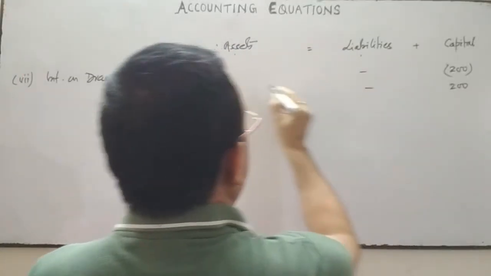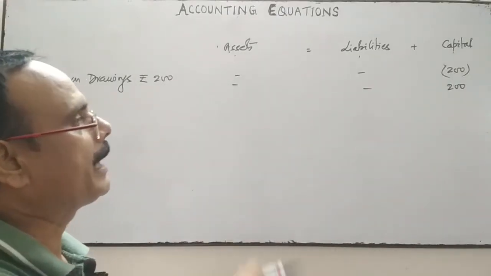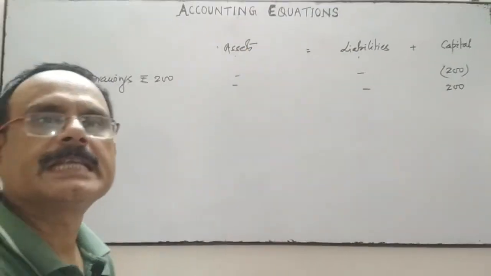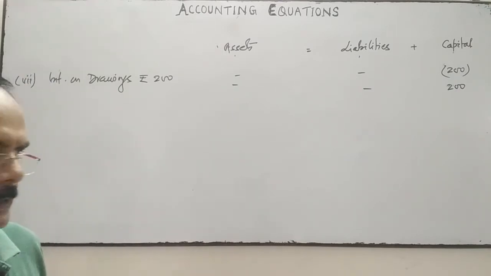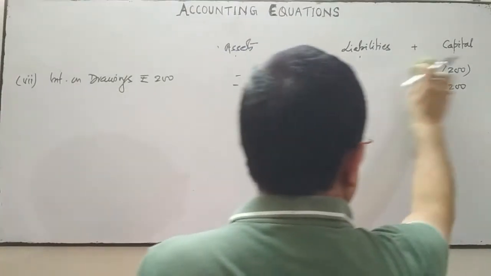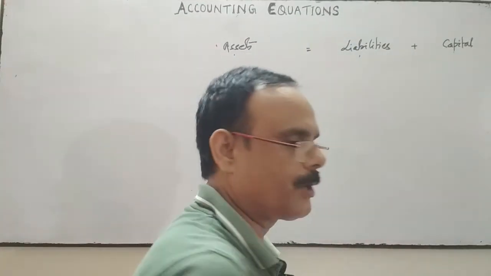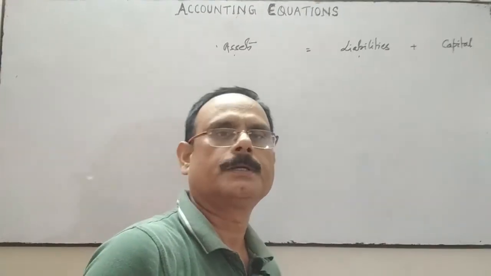So on both sides the effect is only on capital. Capital will increase and decrease by the same amount. So the equation will be balanced.